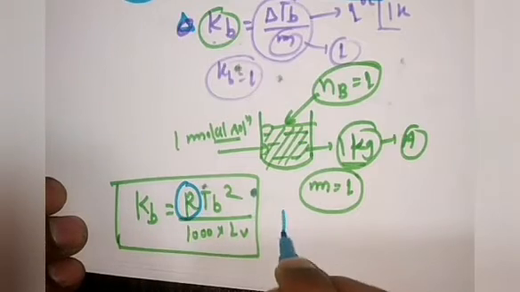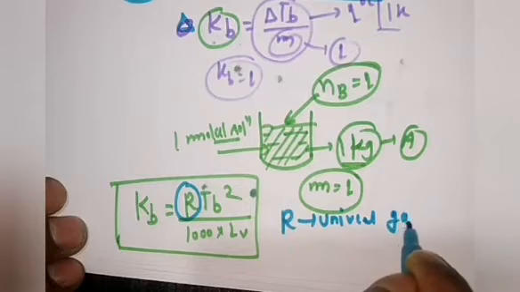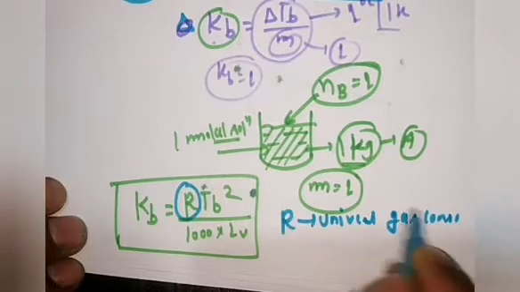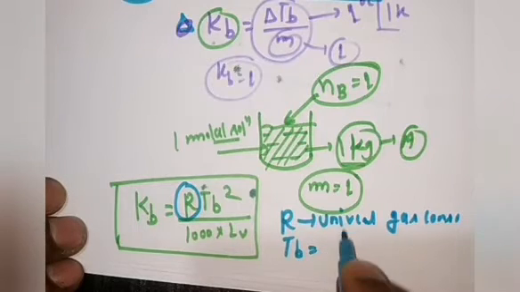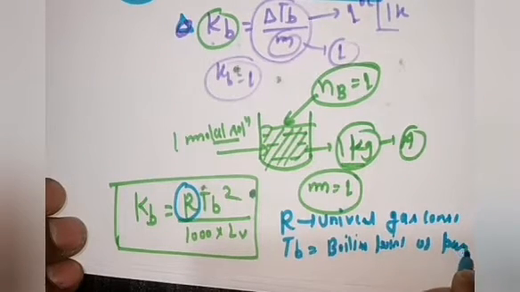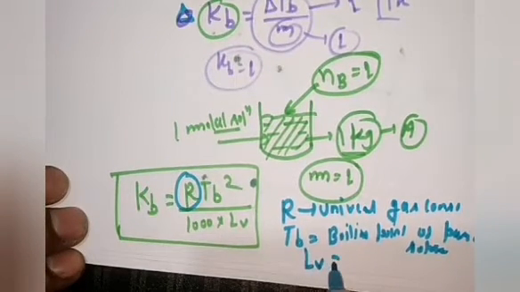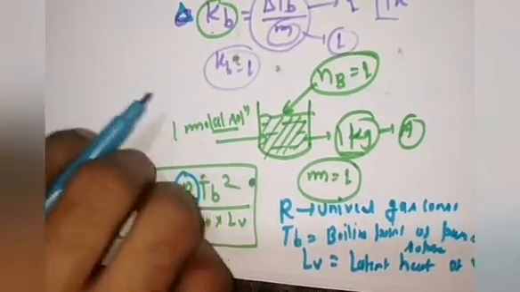R is the universal gas constant, and TB is the boiling point of the pure solvent. And LV is the latent heat of vaporization.